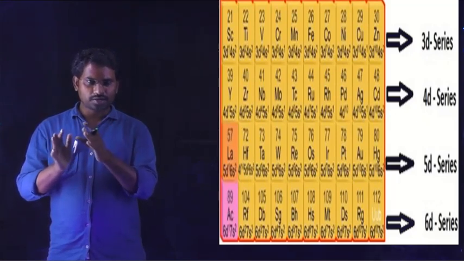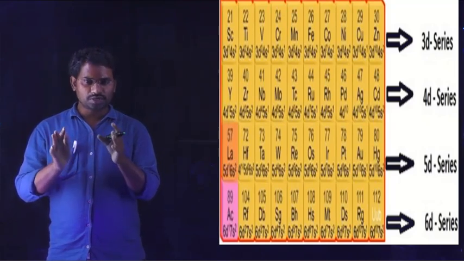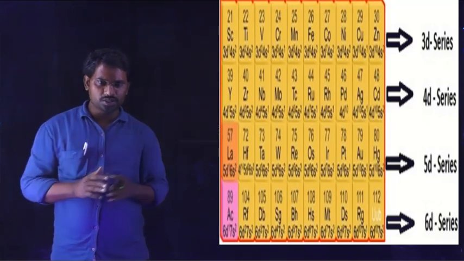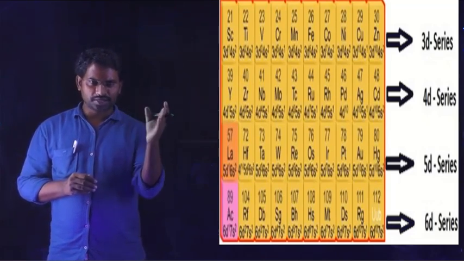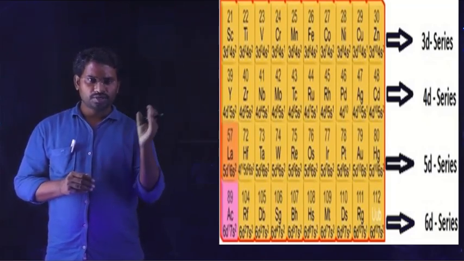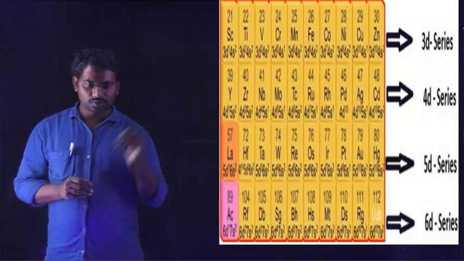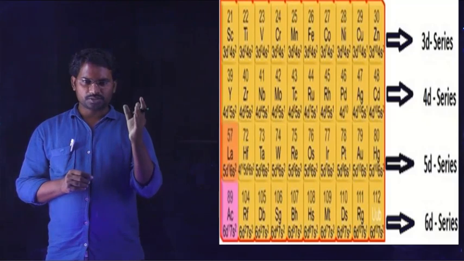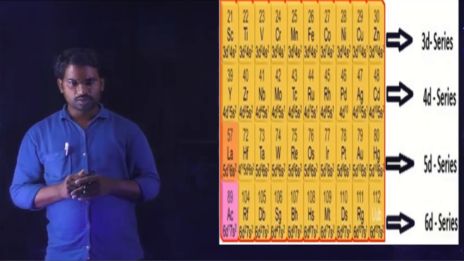So all the configurations and elements present in the 4 series of d block elements are collected in this image also. We have to clearly identify the elements: in 3d from scandium to zinc, in 4d from yttrium to cadmium, in 5d from lanthanum to mercury, in 6d from actinium, this is the starting element, and some of the incomplete series, this one. Okay, students.